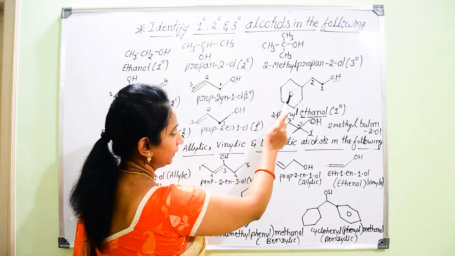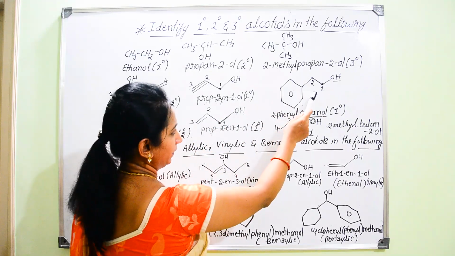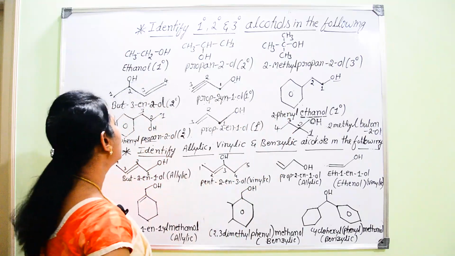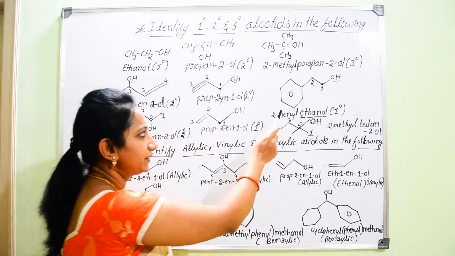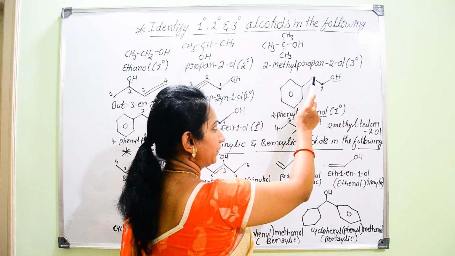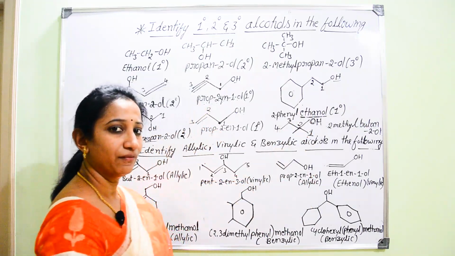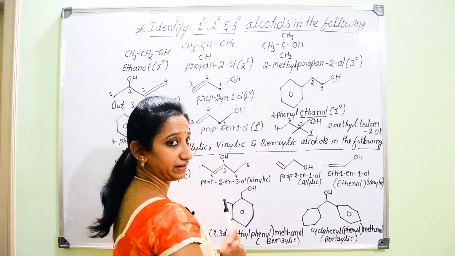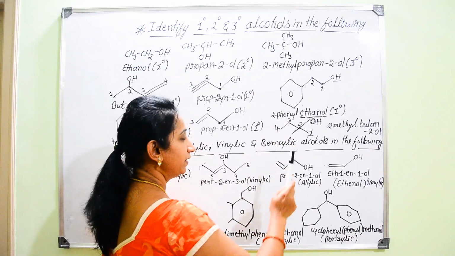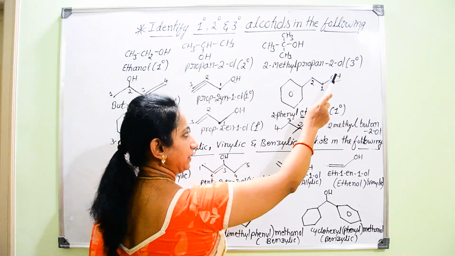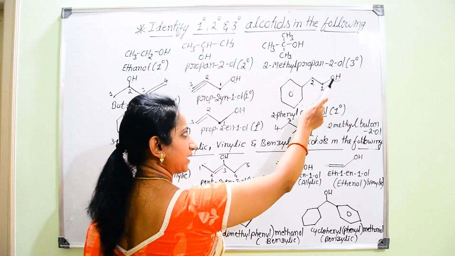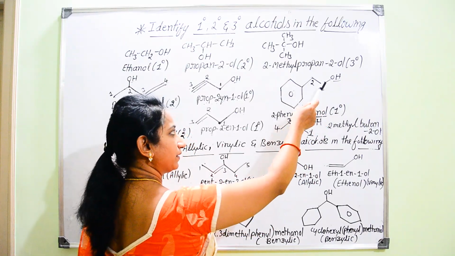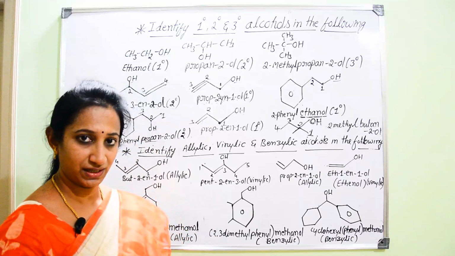Next, if you go for this structure, here it is containing an aromatic ring, and then there is a continuation with the side chain where OH is attached to the side chain. Now you observe it keenly. It is very important. You should observe particularly the OH group, whether it is attached to the aromatic ring or it is attached to the side chain.